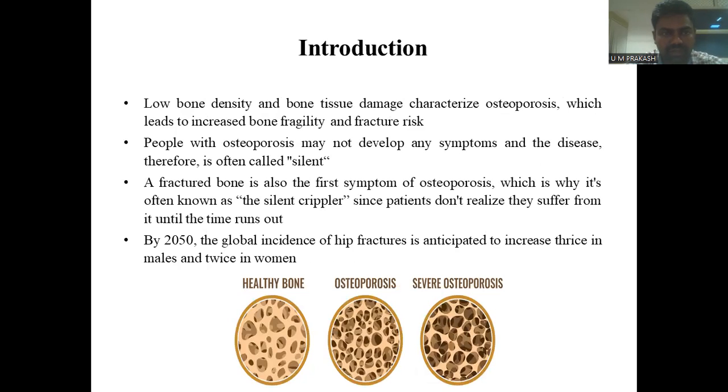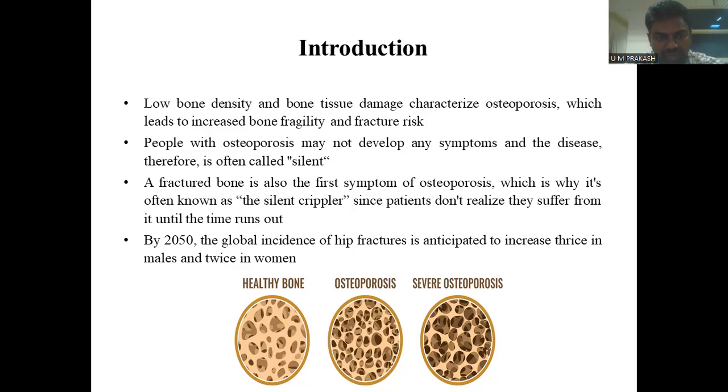So the introduction of my paper. Low bone density and bone tissue damage characterize osteoporosis, which leads to increased bone fragility and fracture risk. People with osteoporosis may not develop any symptoms, therefore it is called silent. A fractured bone is also the first symptom of osteoporosis, which is why it's often known as a silent crippler, since patients do not realize they suffer from it until time runs out.